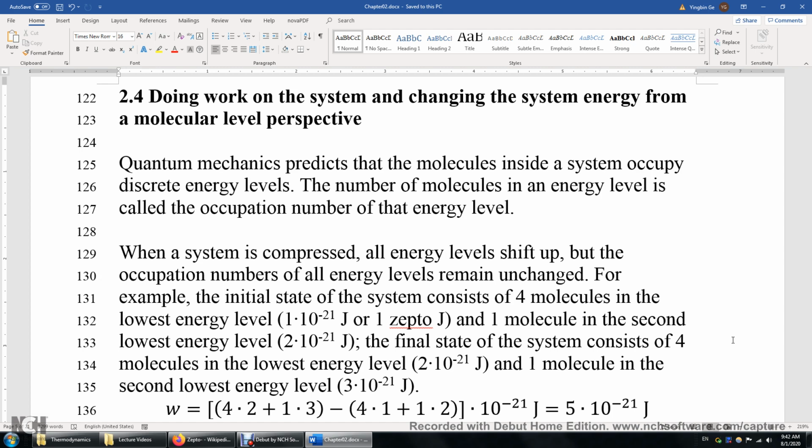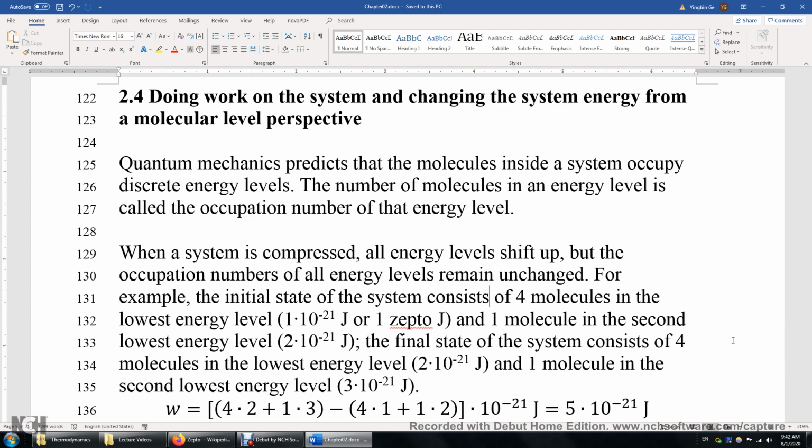For example, let's say we have a system that consists of 4 molecules. The initial state is this: 4 molecules occupying the lowest energy level, so each molecule has 1 zeptojoule of energy, and 1 molecule occupies the second lowest energy level with 2 zeptojoules of energy. So zepto is 10 to the power of negative 21. Atto is 10 to the power of negative 18. And then you have some other prefixes.